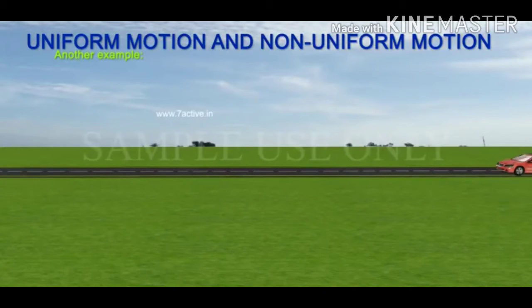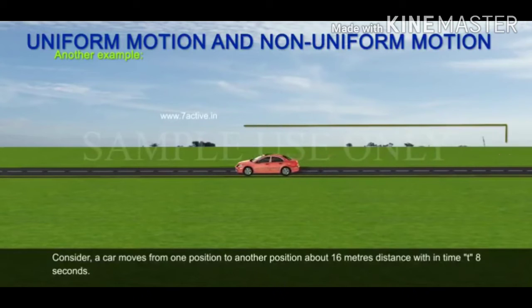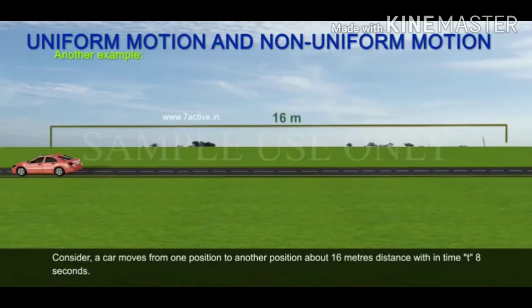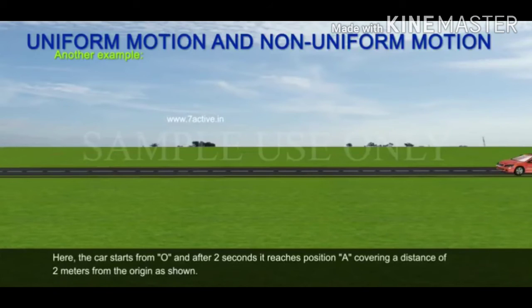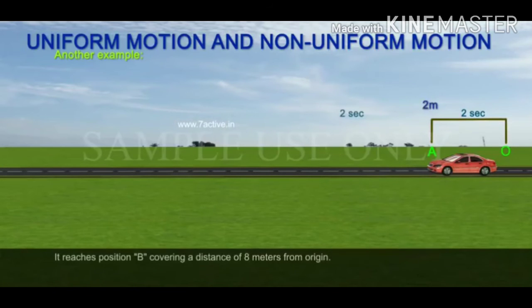Another example. Consider a car that moves from one position to another, a distance of 16 meters, within a time t of 8 seconds. Here, the car starts from O and after 2 seconds it reaches position A, covering a distance of 2 meters from the origin, as shown.